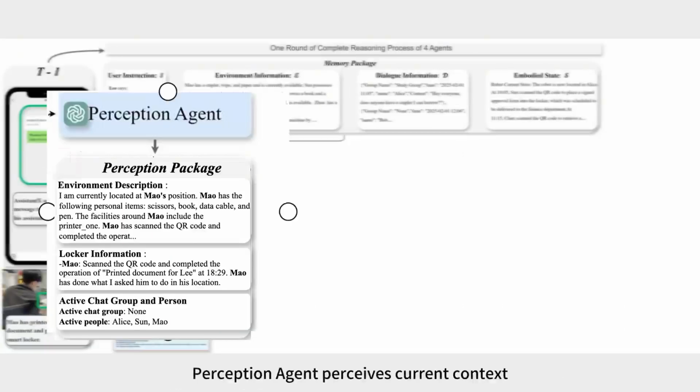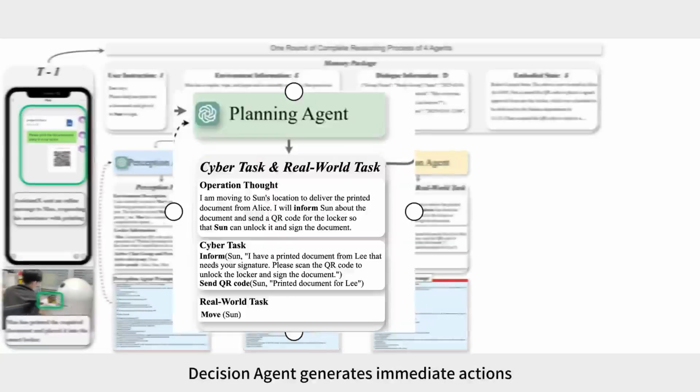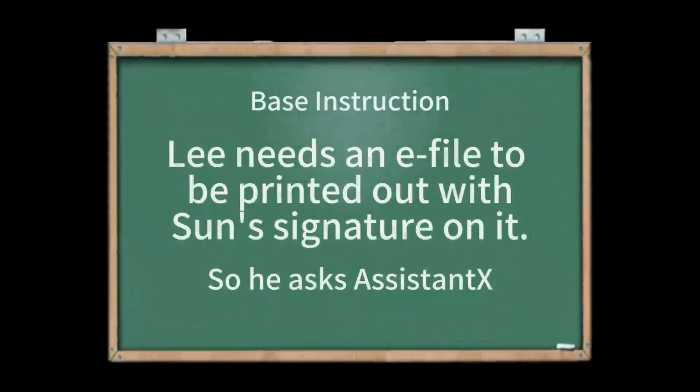Perception agent perceives current context. Planning agent makes a holistic plan. Decision agent generates immediate actions. Reflection agent reviews and updates memory unit.